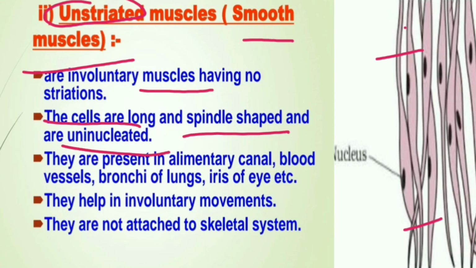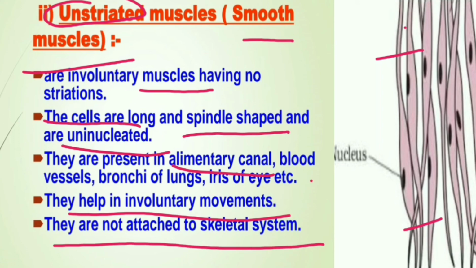They are present in our alimentary canal, blood vessels, bronchi of lungs, and iris of the eye. We know these parts do not work according to our will. We are not even aware of the movement of these parts taking place on their own. They help in the involuntary movement of these body parts, and they are not attached to any skeletal system.